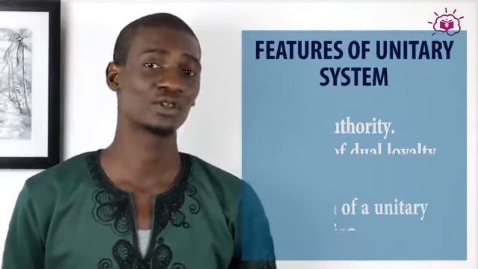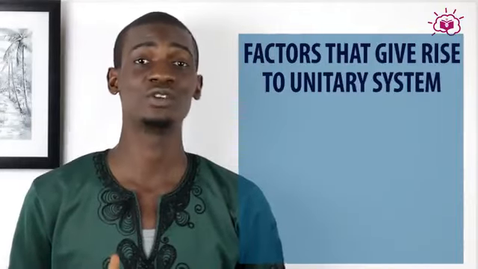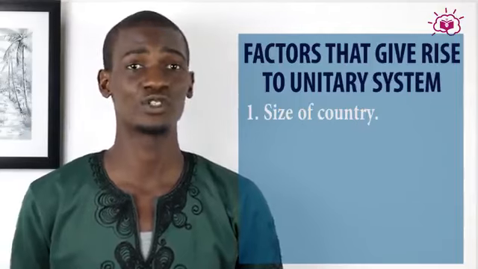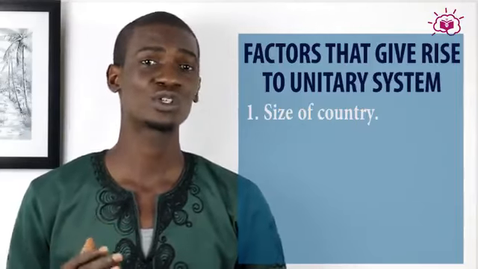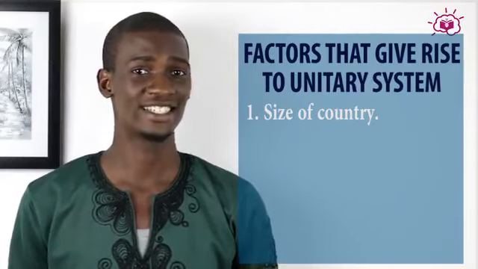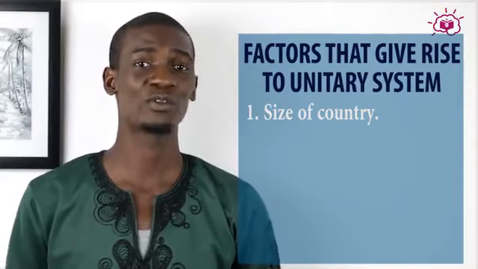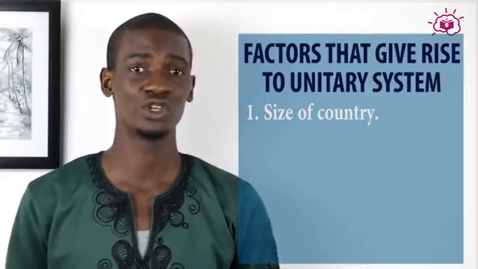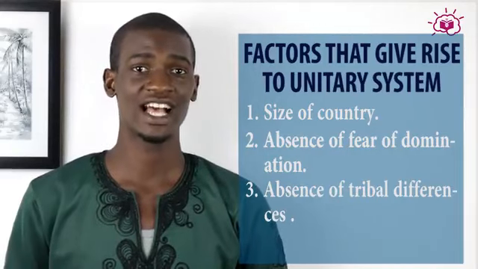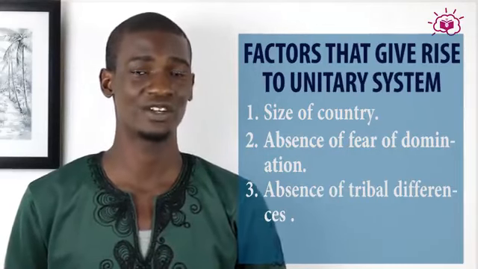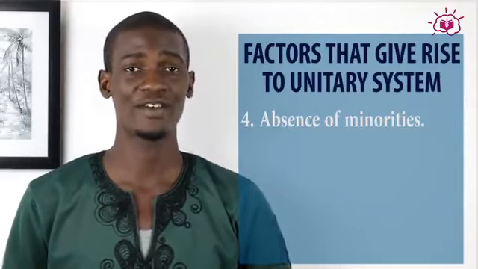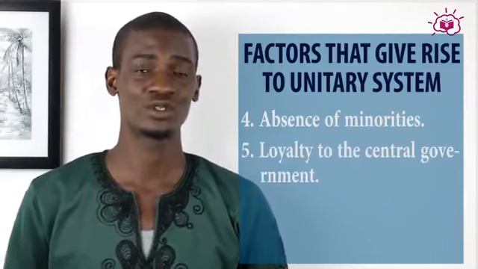Now, let's look at factors that give rise to adopting a unitary system of government. Number 1 would be the size of the country. Now, a small country doesn't need to adopt another kind of system of government since it's a small country. So, a unitary system of government will be suitable for a small country. 2. Absence of fear of domination. 3. Absence of tribal differences. 4. Absence of minorities. And 5. Strong loyalty to the center.